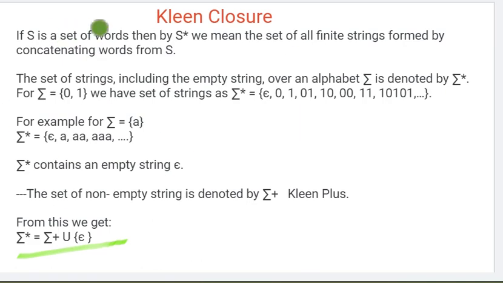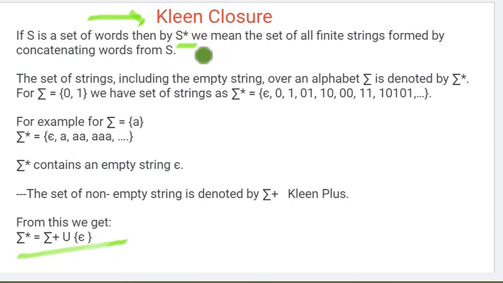Okay, now the next very important topic is Kleene closure. What is Kleene closure? Just now we saw what epsilon is. Epsilon means empty string, nothing is in that string. Now we are understanding Kleene closure. We always represent Kleene closure with the help of star. If S is a set of words, then S star means S closure. We get it when we add an epsilon to it.